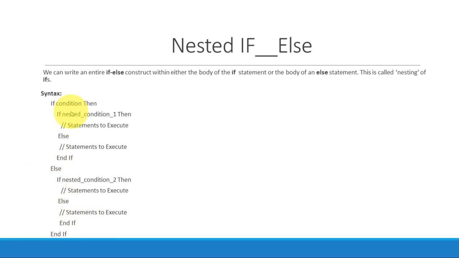Within this else part, we again have an if condition, then statements, else. If the condition is true, this statement will be executed. If the condition is false, the else part will get executed, and end if. So this is how it is: if within if, nested ifs.